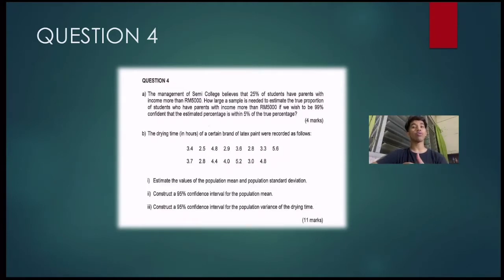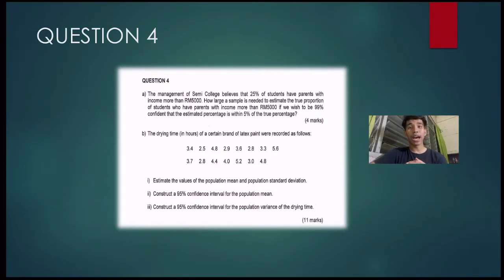So today I will be answering question 4. 4A, the management of semi-college believe that 25% of students have parents with income more than 5,000 ringgit Malaysia. How large a sample is needed to estimate the true proportion of students who have parents with income more than 5,000 ringgit Malaysia, if we wish to be 99% confident that the estimated percentage is within 5% of the true percentage.